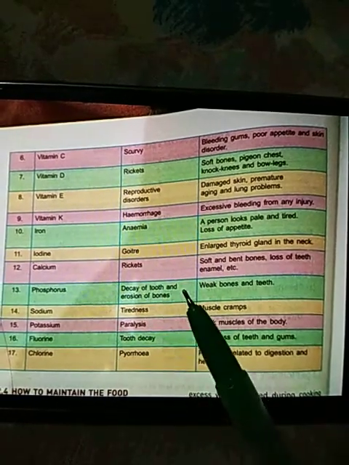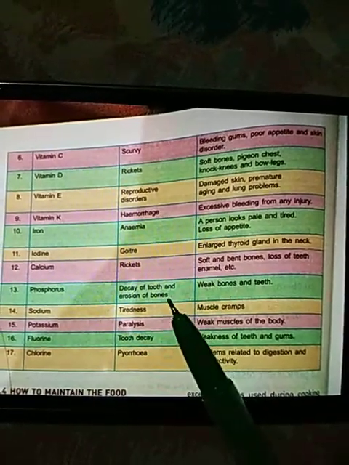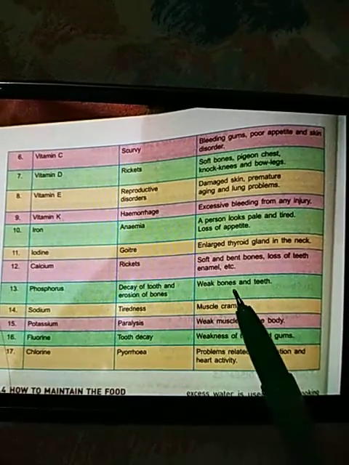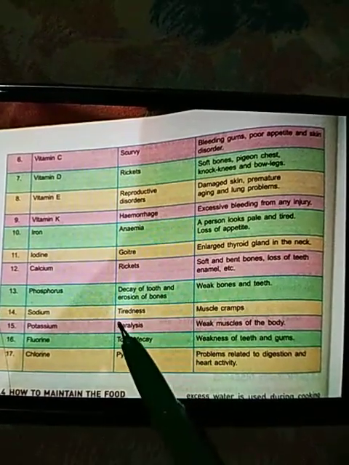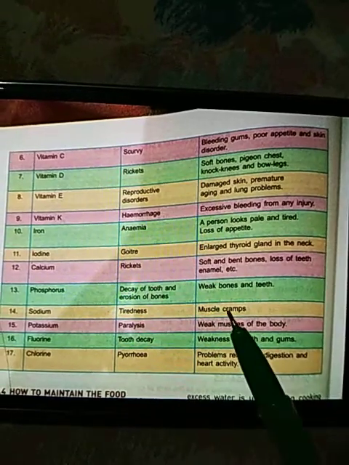Phosphorus. Decay of tooth and erosion of bones, means bone and teeth become weak. Sodium. Due to deficiency of sodium, there will be tiredness, and it could lead to muscle cramps.